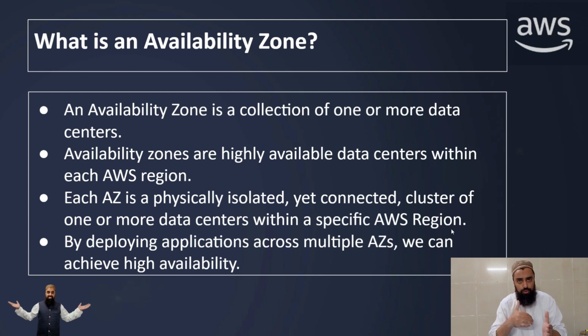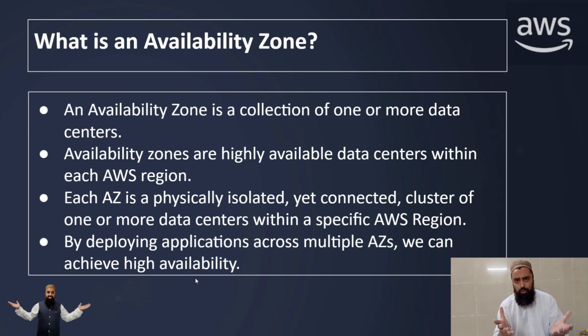It concludes that each AWS region can have one or more availability zones, and each availability zone can have one or more data centers. So an AWS region consists of multiple availability zones with multiple data centers. By deploying applications across multiple AZs, we can achieve high availability.